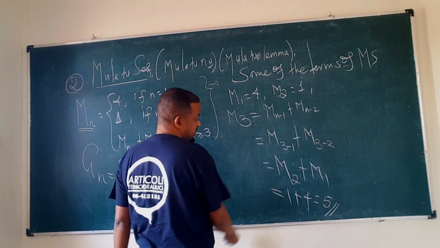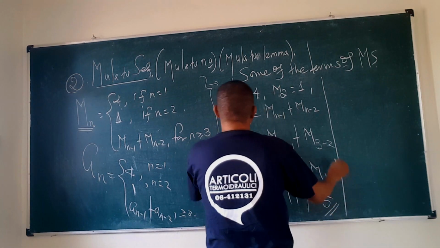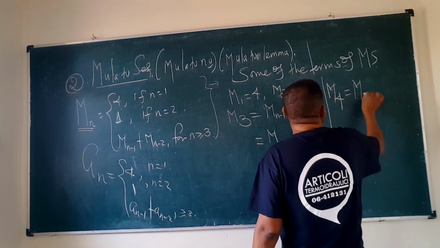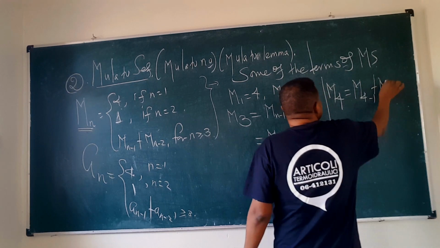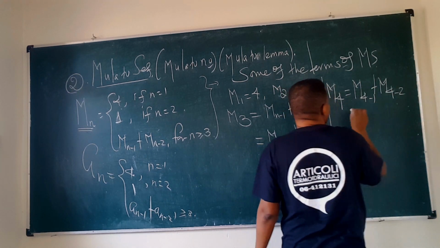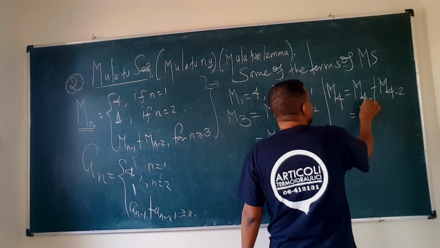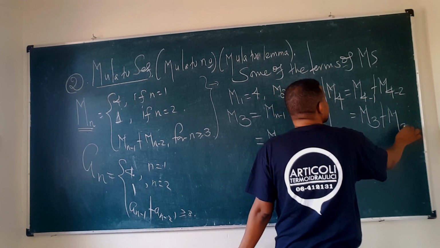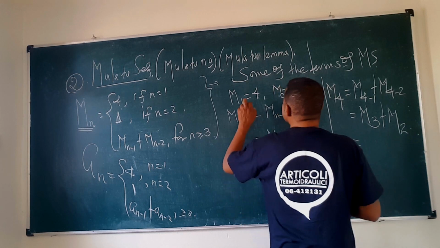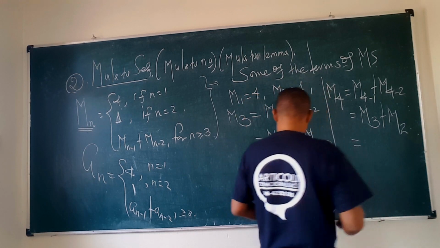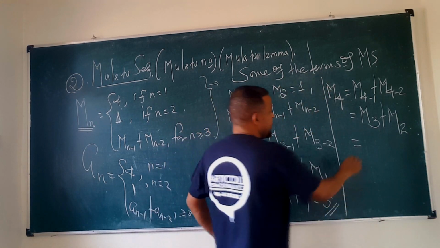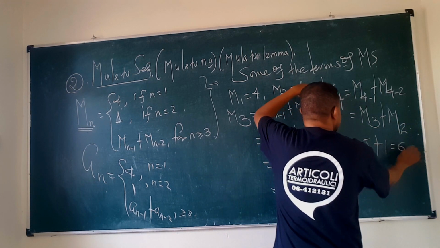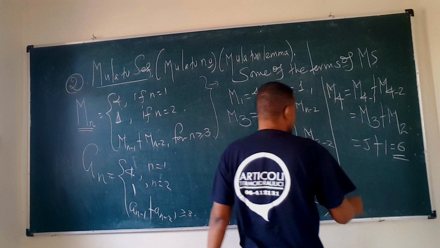The fourth term is what? That means m4 = m(4-1) + m(4-2), so which is m3 plus m2. m3 we have worked out here, which is 5, plus m2 is 1, so which is 6. So some of the terms are what?